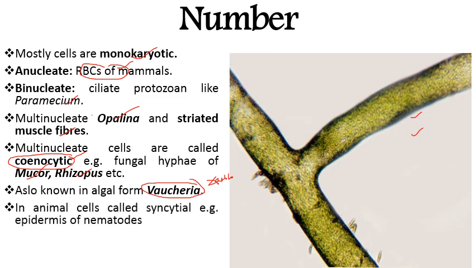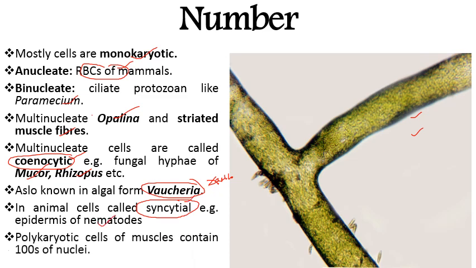In animal cells, we use the term for this type of cell as syncytial, for example, the epidermis of nematodes. Then we have polykaryotic cells of mussels, which contain hundreds of nuclei.